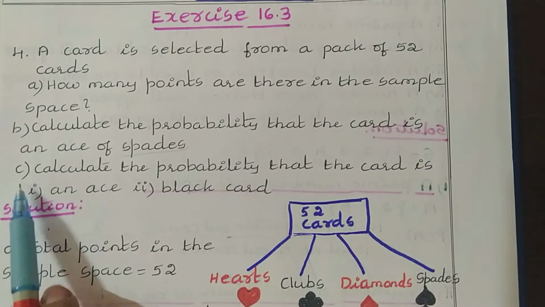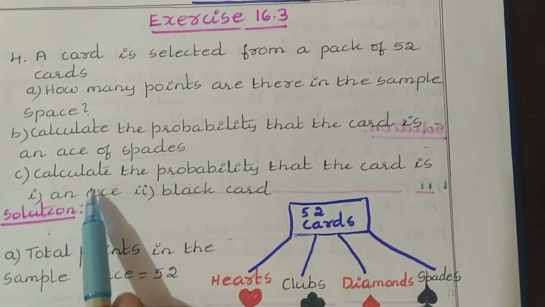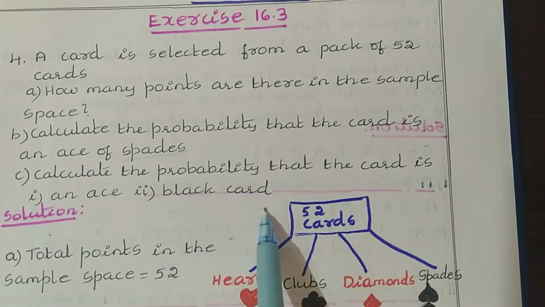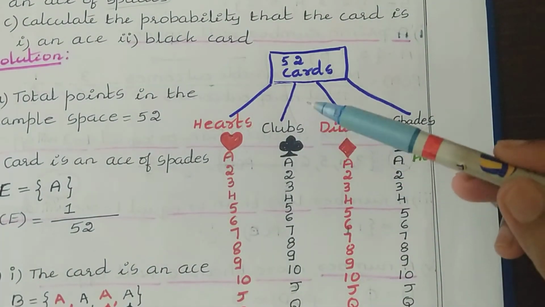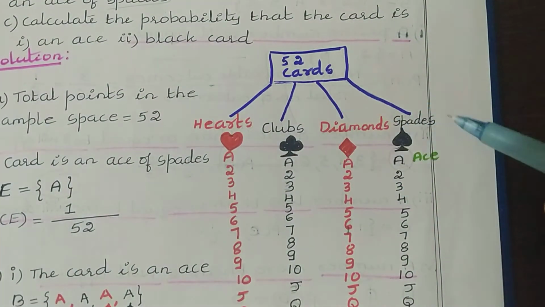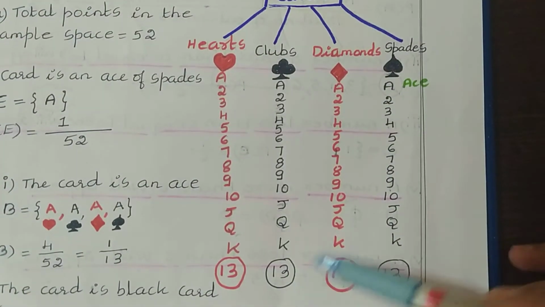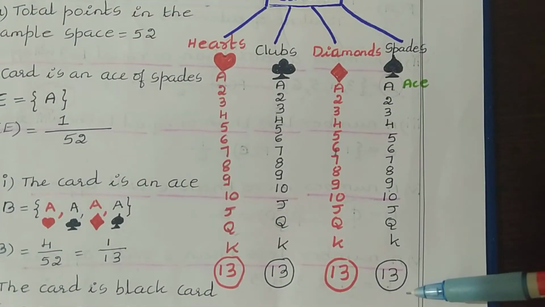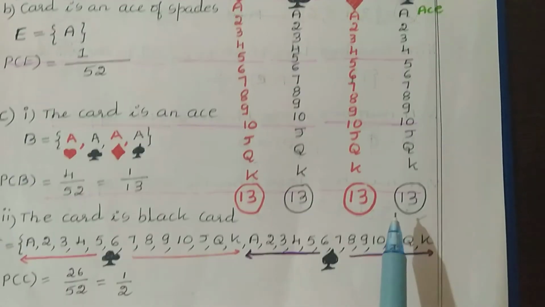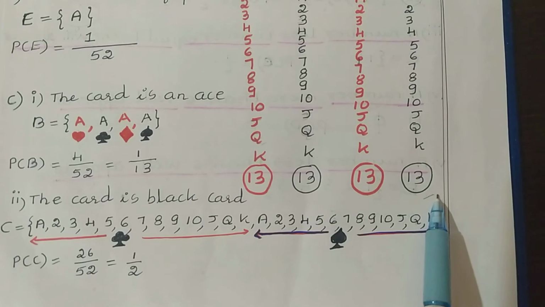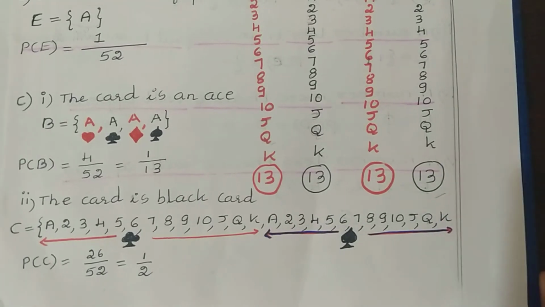Next, in this only we have the second part. Calculate the probability that the card is a black card. See, black cards: here we have the black cards category, clubs and spades. In clubs we have 13 cards. In spades we have 13 cards. So totally 13 plus 13 means we have 26 black cards. Now we have to calculate the probability of black cards.